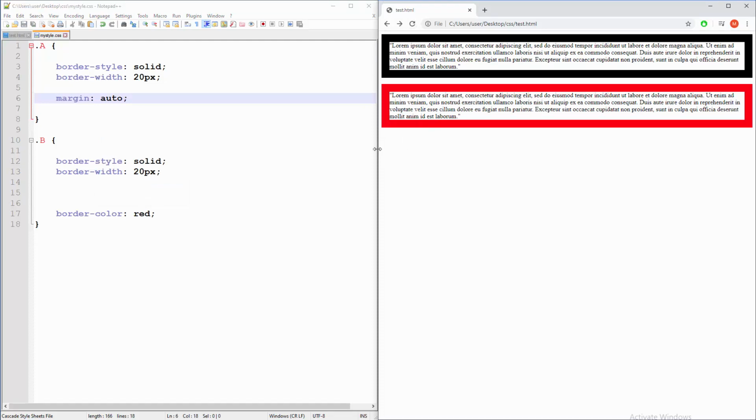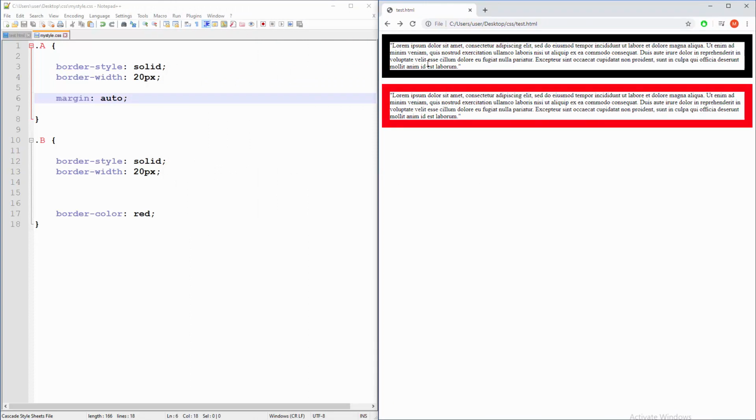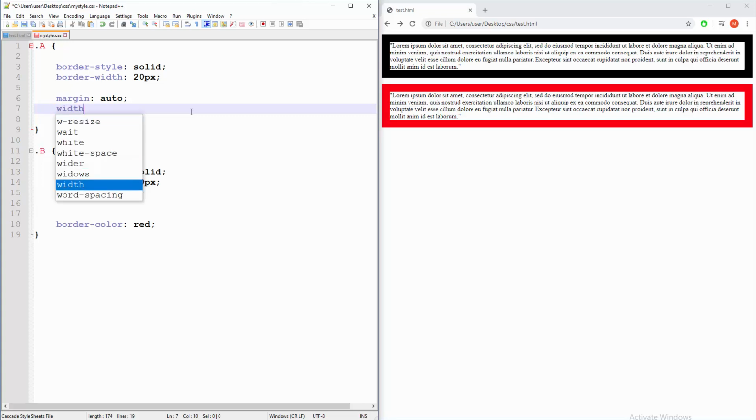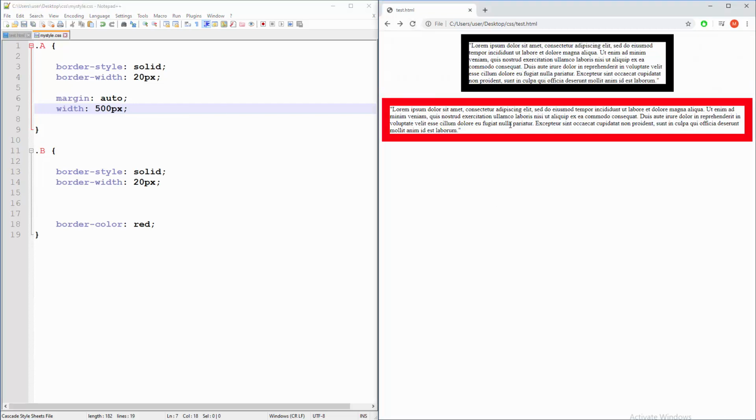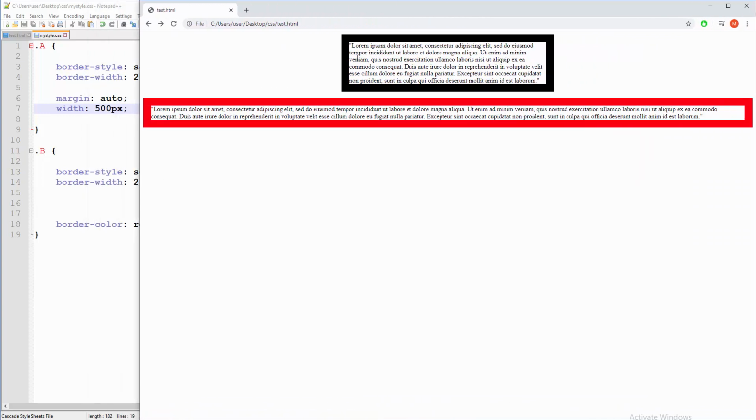Pretty much the same stuff, but the moment when you define the width of that paragraph, then you will see instant changes. Check this out. Width 500 pixels, and now you will see what I'm talking about. There you go, guys. Left and right margins are calculated automatically, and now when you resize your thing, everything is kinda fixed here, but margins are dynamic.